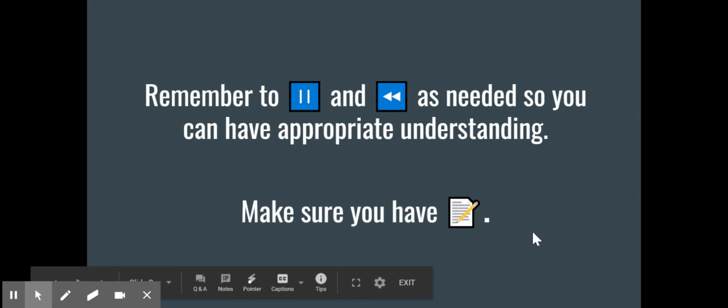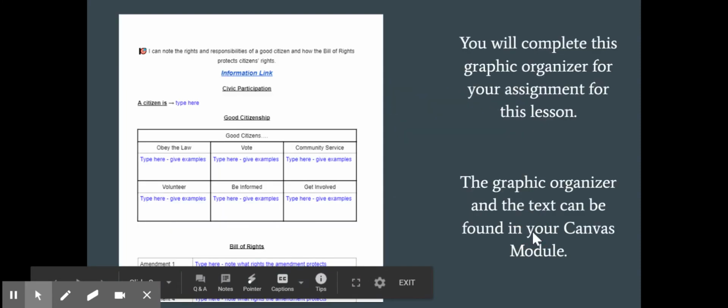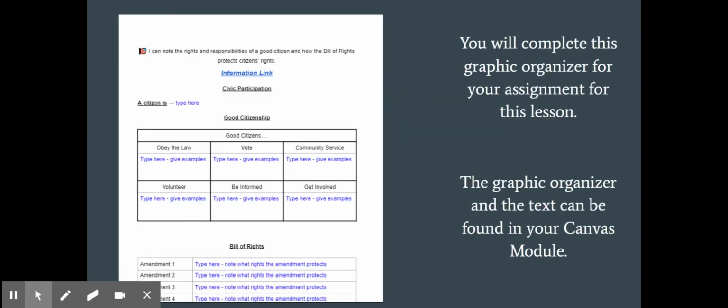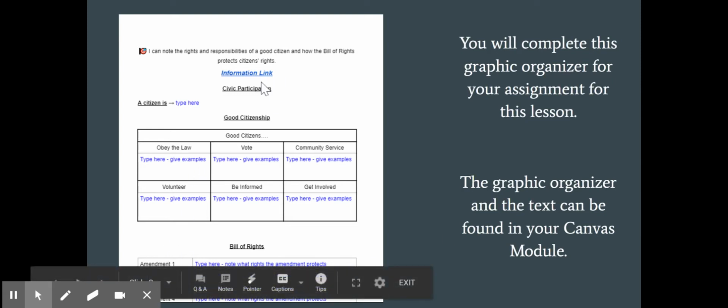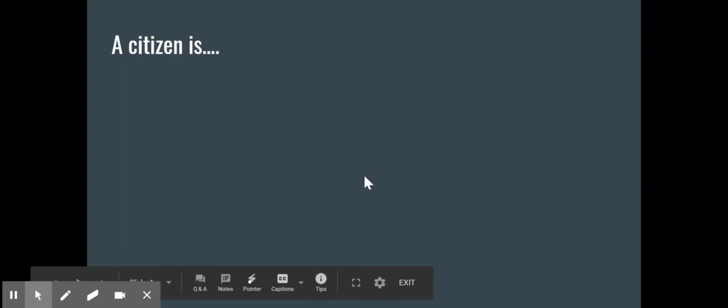It may be helpful to have something to write with and write on, because we are doing another digital graphic organizer. Like always, this can be found when you scroll under this video, and you will be filling this out using the information in the video and in the information link at the top of that graphic organizer. All right, let's go ahead and get started.